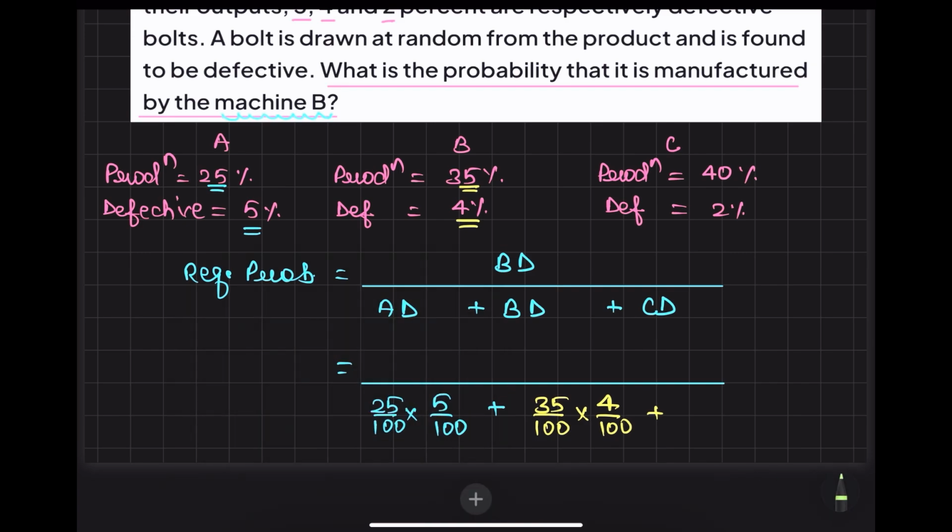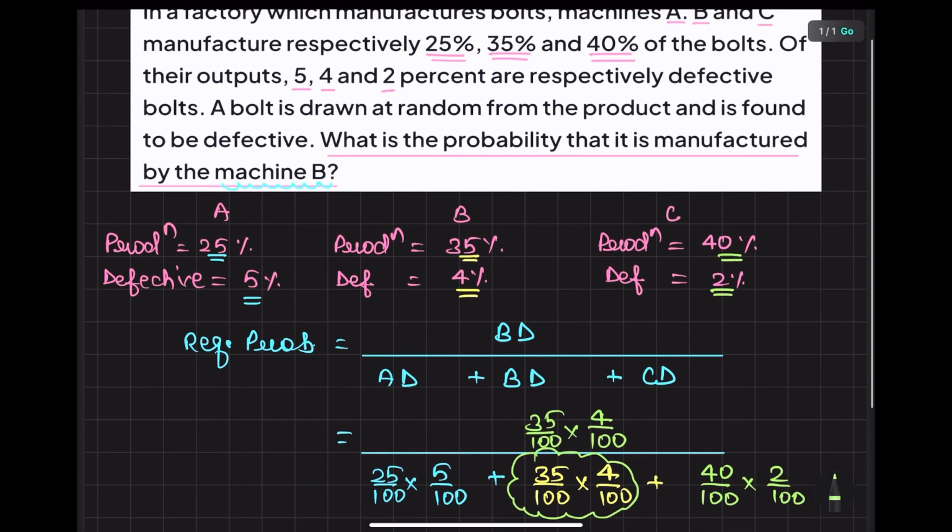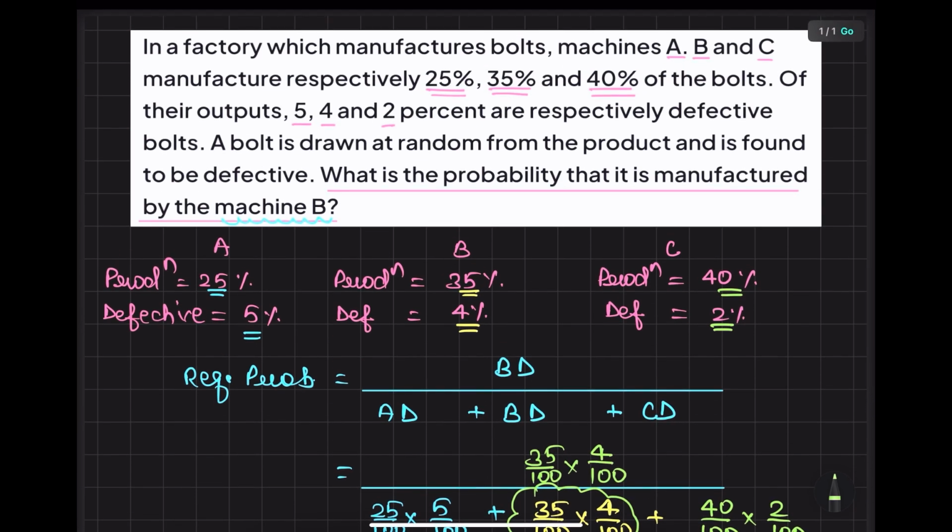Then we have from C. So C produces 40%, so it is 40 by 100, and it is found to be defective, it is 2%, so 2 by 100. Okay. Now you know that you have to write down B and defective. So it is 35 by 100 into 4 by 100. Now you have to simplify things to get the required result.